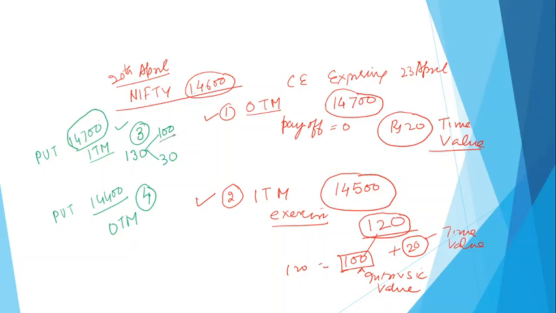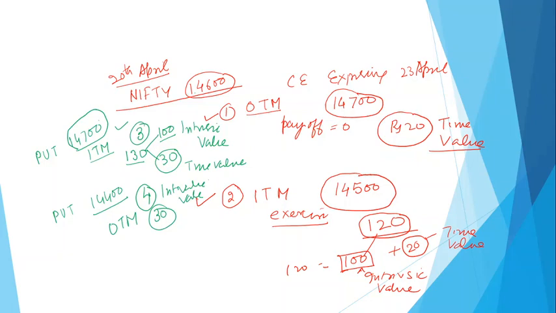This is a positive payoff. But the premium is 130, the 30 is time value of money. So this refers to intrinsic value and 30 is time value. Similarly, in this case, the premium will be much lesser, maybe like 30 only. So intrinsic value in this case is 0. It only comprises the time value. So this is the concept of intrinsic value and time value.